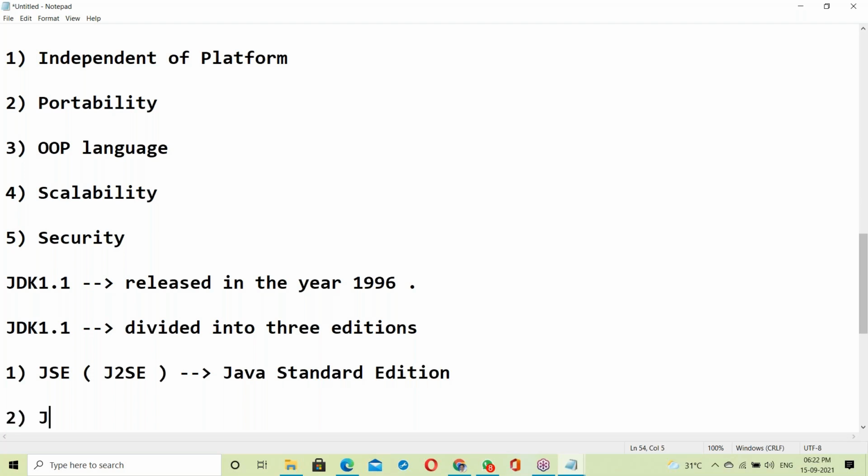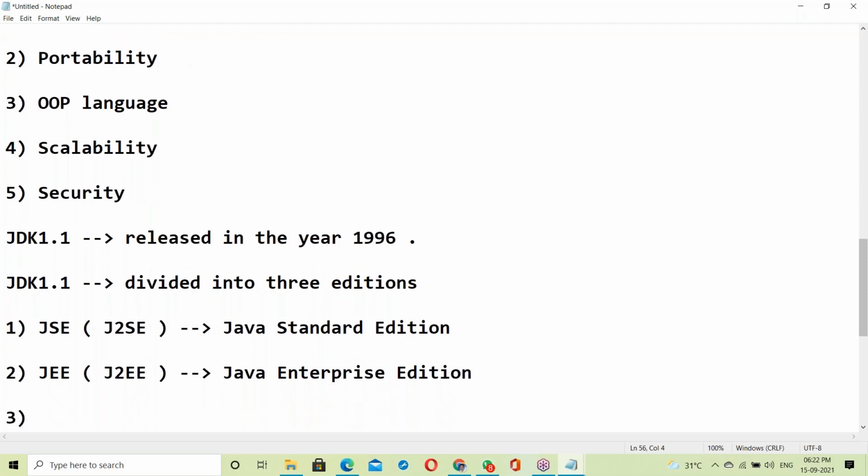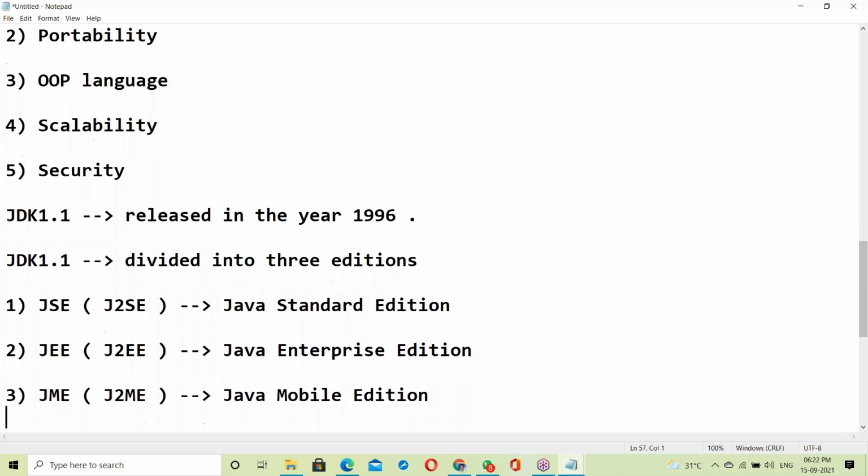The second one is Java Enterprise Edition, J2EE. The third one is Java Mobile Edition, J2ME.